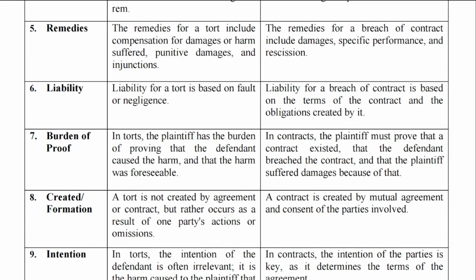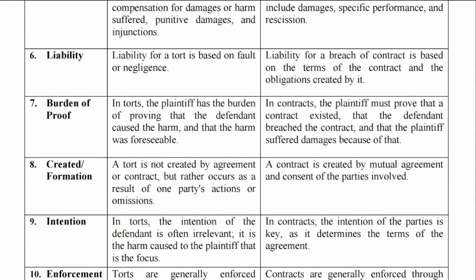Sixth point, liability. Liability for a tort is based on the fault or negligence, whereas liability for a breach of contract is based on the terms of contract and the obligations created by it. Seventh point, burden of proof. In torts, the plaintiff has the burden of proving that the defendant caused the harm and that the harm was forcible. In contract, the plaintiff must prove that a contract existed, that the defendant breached the contract, and that the plaintiff suffered damages because of that.